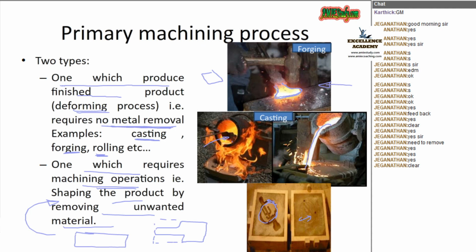Okay, fine. Now, moving to the next one. Secondary machining process. We usually use the sand mold to make the die. So surely, when I pour the molten metal into that cavity, some of the sand particles will get entrapped and adhere on the surface of that cast. Am I right?